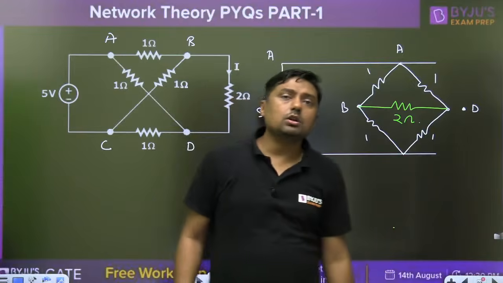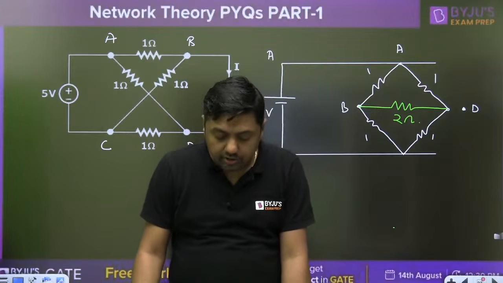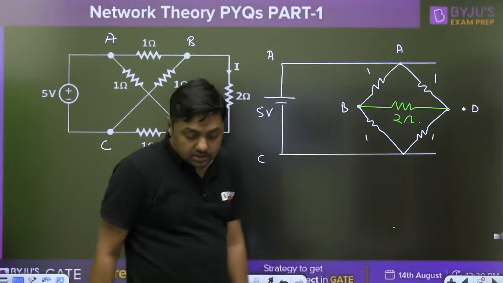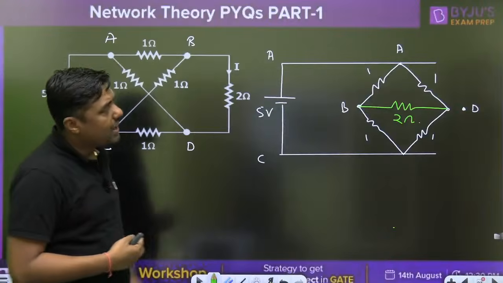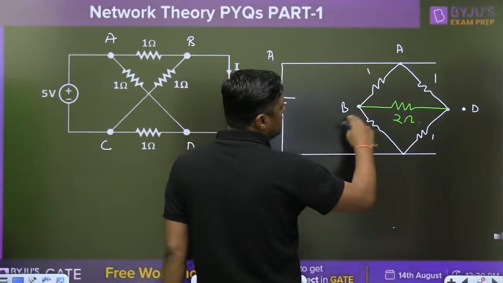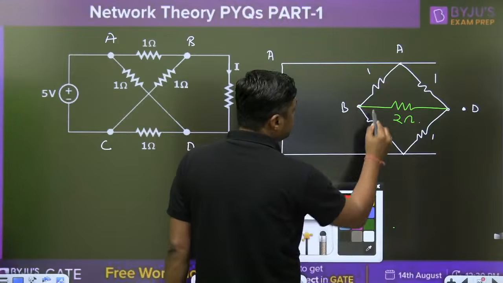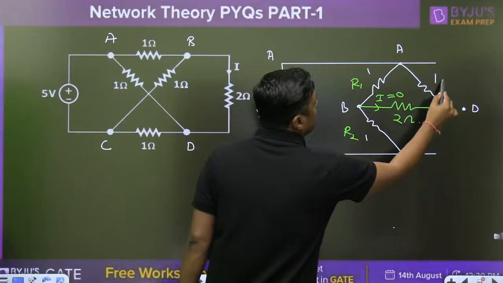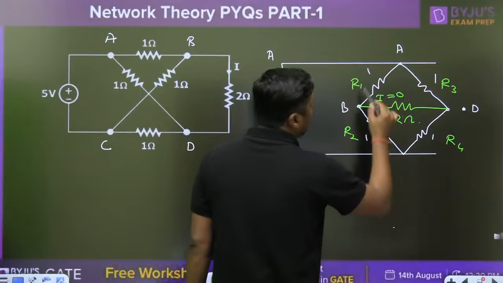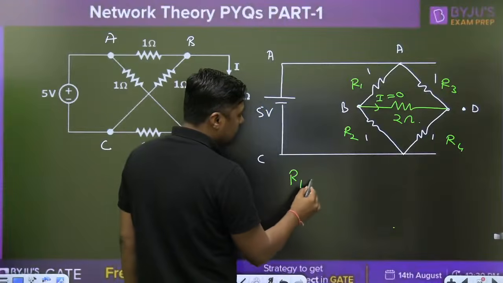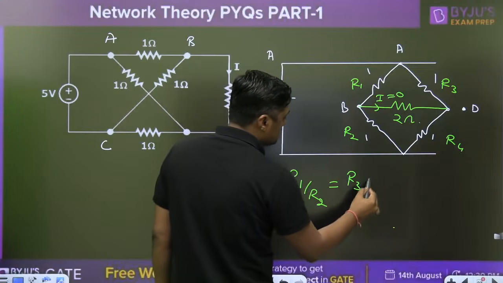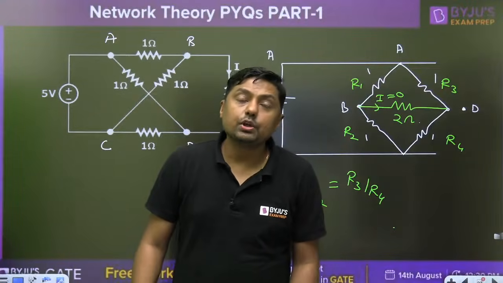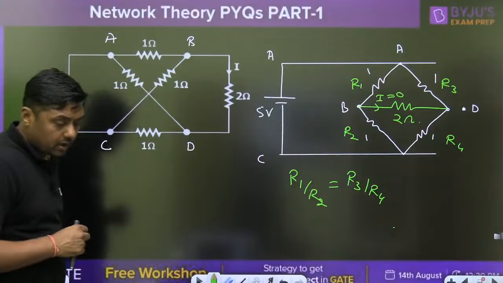So this is a question on the bridge. Question on bridge means what? Yes, your answer is correct: 0 ampere, Sanjay, because that particular bridge is balanced. If it is a balanced bridge, what is the current through the 2 ohm resistor? It will be 0. R1 by R2 is equal to R3 by R4. That's why the current through the 2 ohm resistor will be 0 ampere. Yes, Jaya, your answer is also correct.